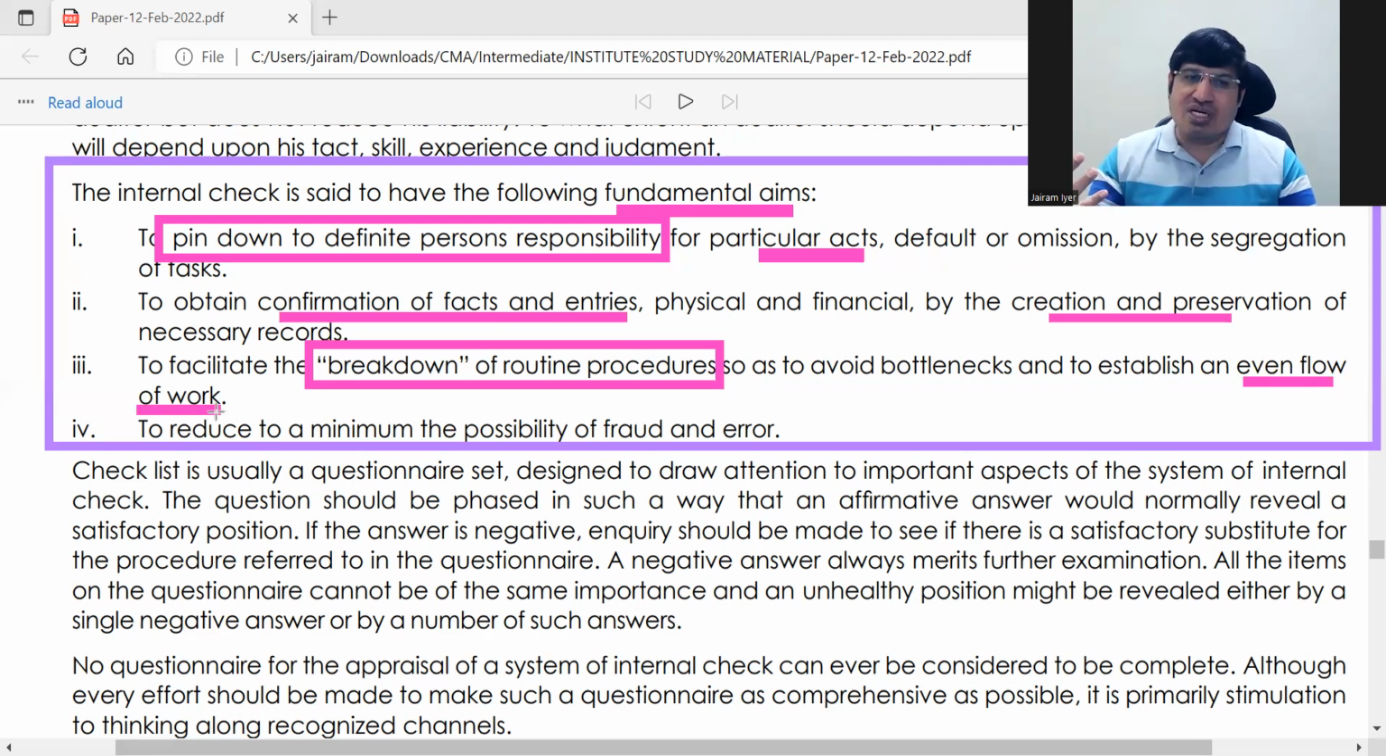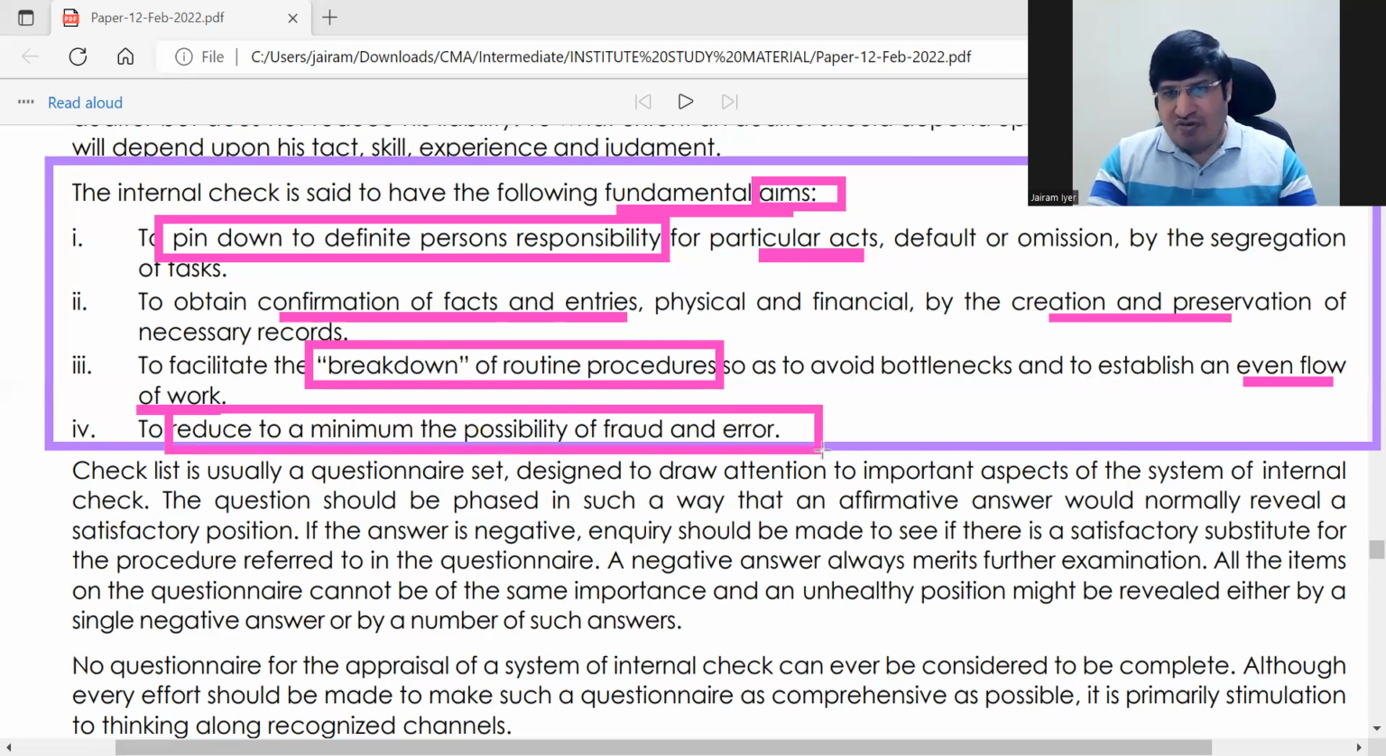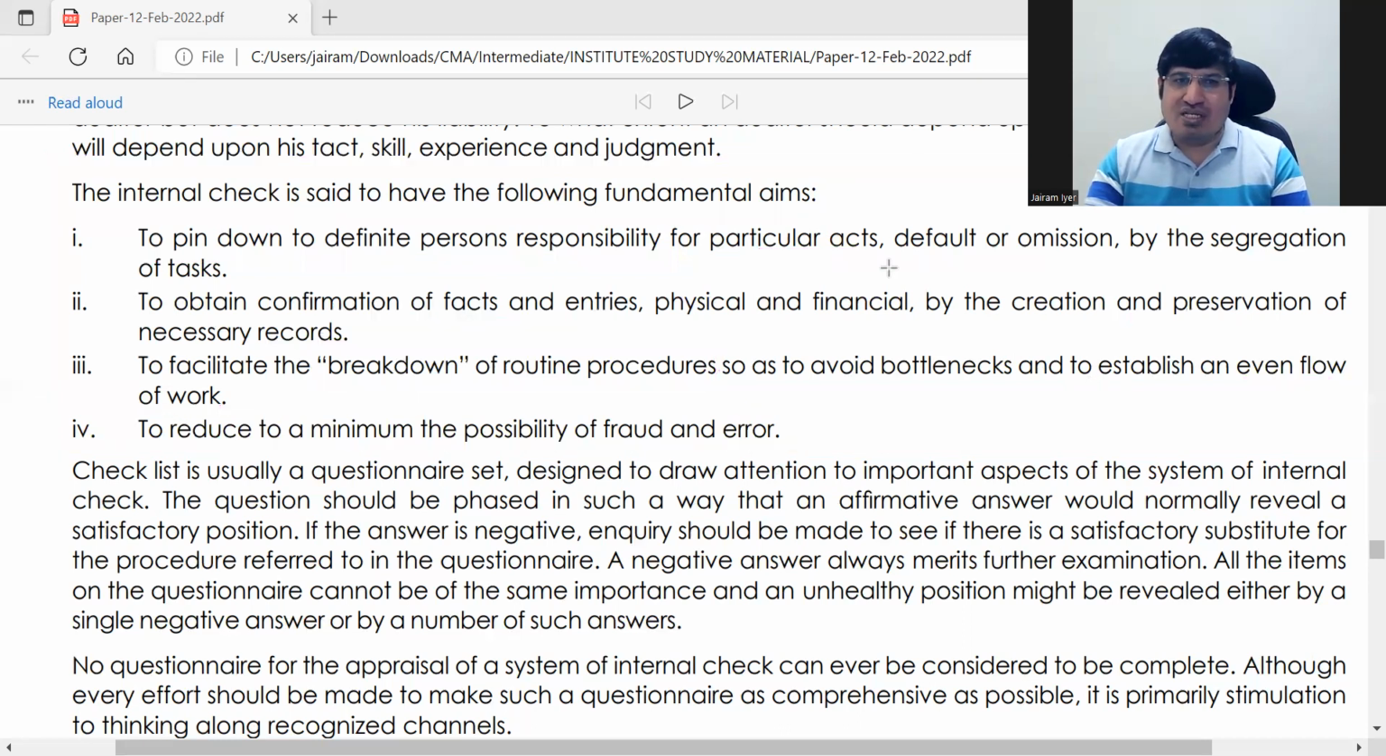So the aim and objective of internal check is this also: to make sure that workflow is evenly balanced, and reduce to a minimum the possibility of fraud and error. That's it. These are the aims of internal check. Very simple, just remember one word as I said, and write just like that.